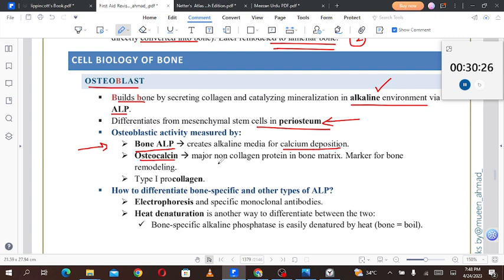Osteocalcin is the major non-collagen protein in the bone matrix and a marker of bone remodeling. Along with type 1 procollagen, these three things give us a measure of the activity of osteoblasts: bone ALP, osteocalcin, and type 1 procollagen.